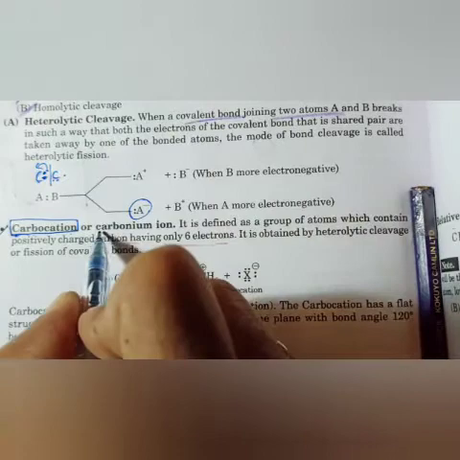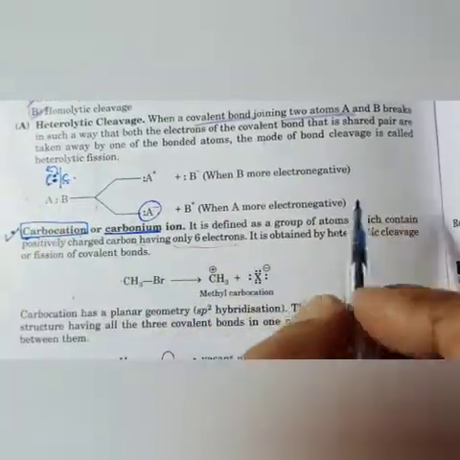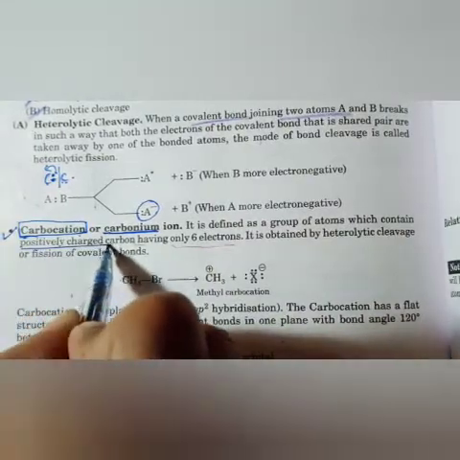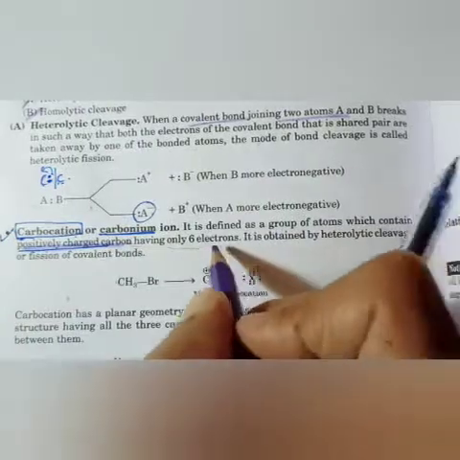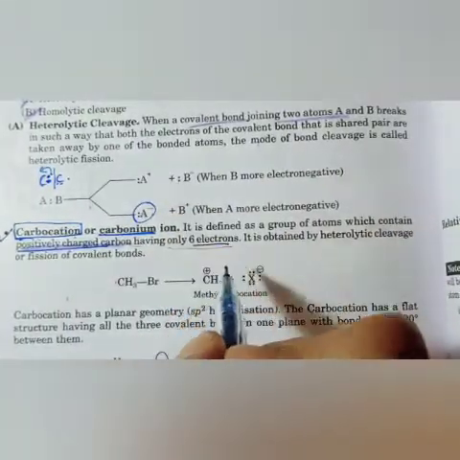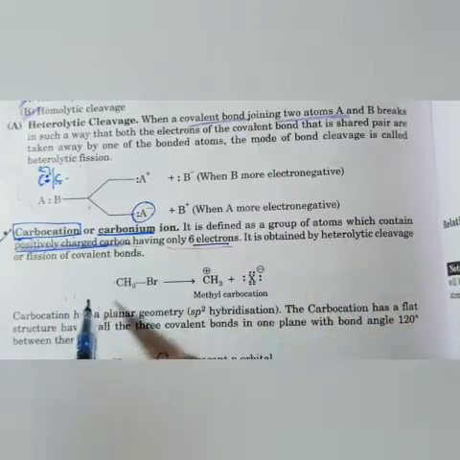Carbocation is also called carbonium. It is defined as a group of atoms which contain a positive charge. This is very important: a positively charged carbon having only 6 electrons, so 2 electrons are less. It is obtained by heterolytic cleavage or fission.